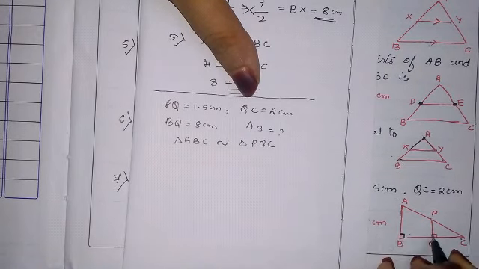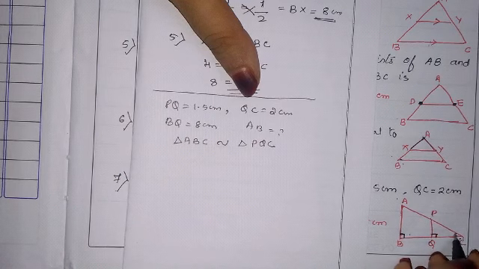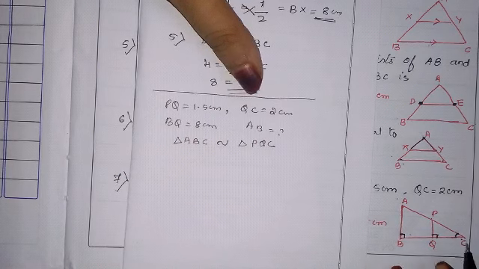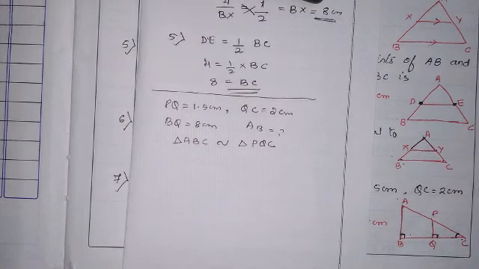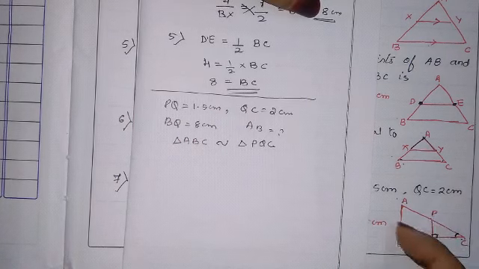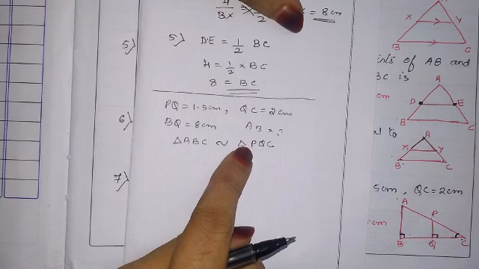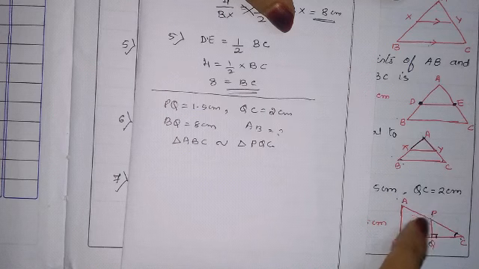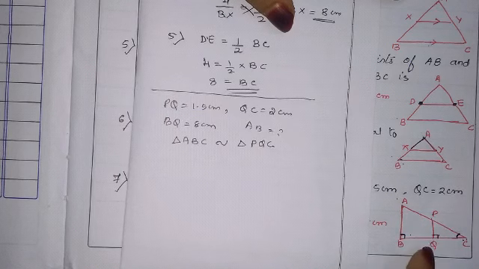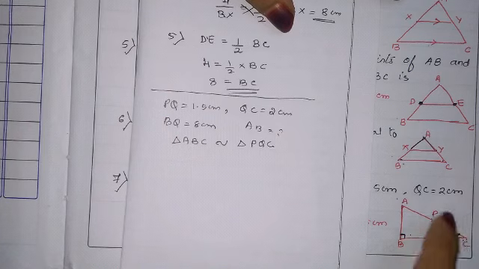This angle is equal to this angle, and in both triangles angle C is common. And we know that if two angles are equal, then the triangles are similar. Once the triangles are similar, their corresponding sides are in proportion. Now what they have given, we will take only those sides.